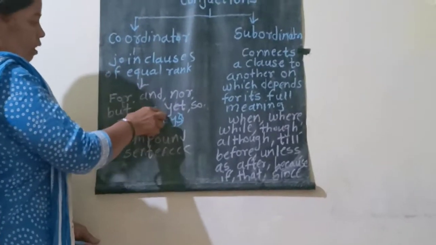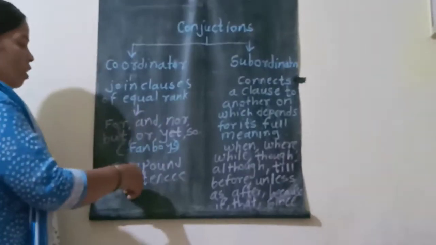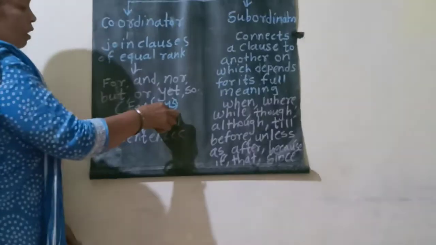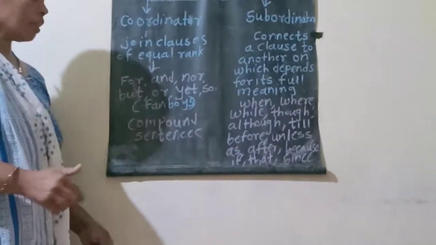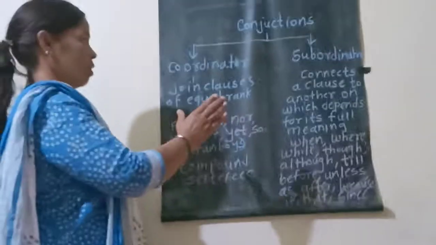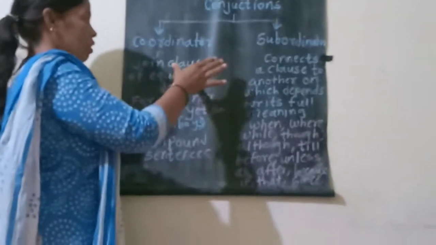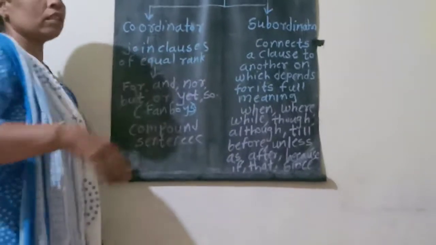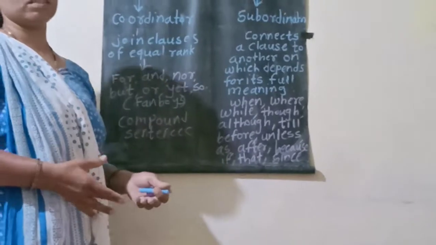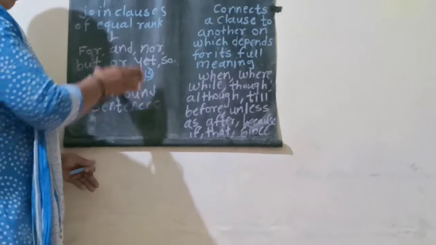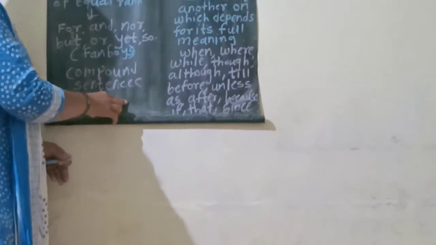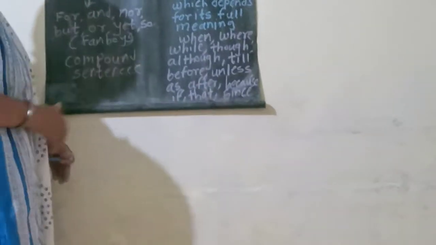If you remember the word FANBOYS, then you can understand which are the coordinating conjunctions. Coordinating conjunctions join clauses of equal rank. Equal rank means the sentence introduced is a compound sentence.